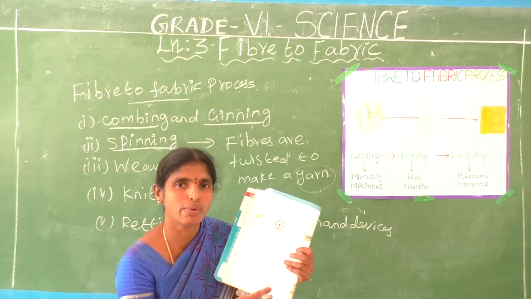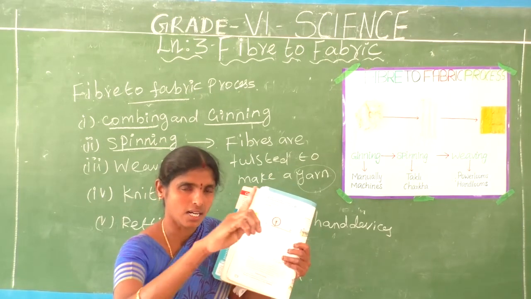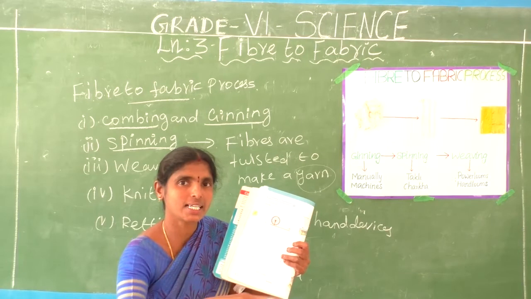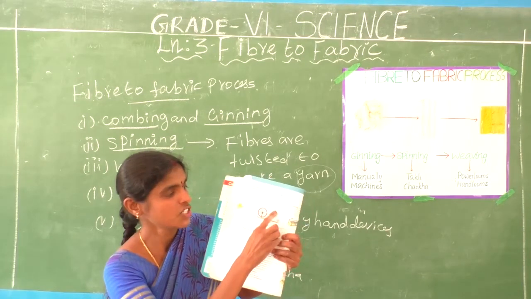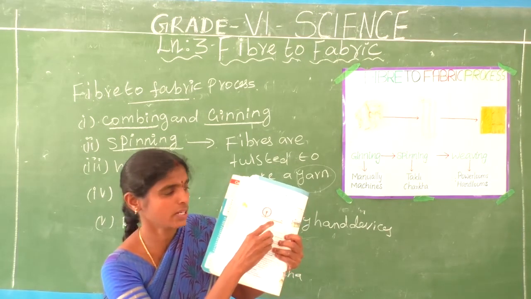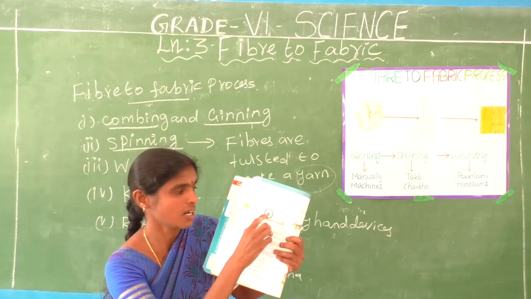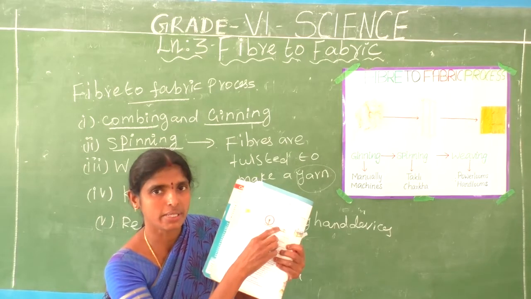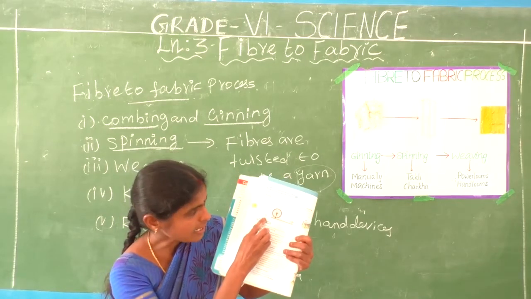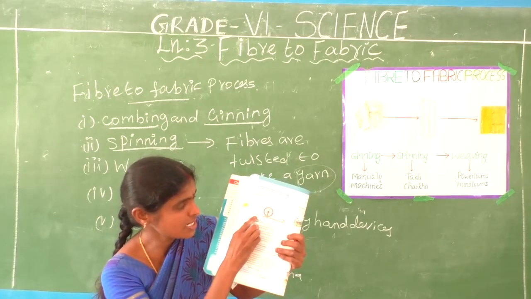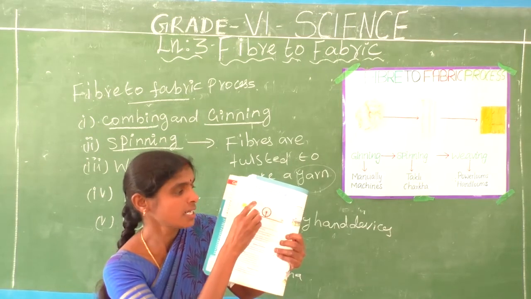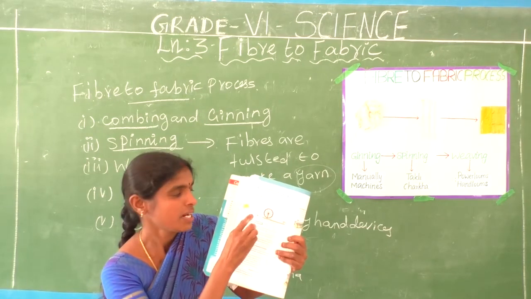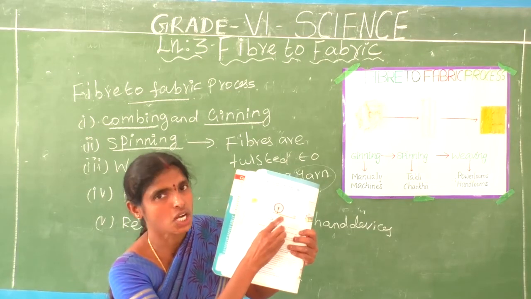Do you know about the Rattanam? This is used to make other dresses. This is the Charka. Gandhiji used this apparatus, this Charka method. This is the Takli apparatus, the Takli machine. This is a single handled device. These are the handled devices, the Takli and another one, the Charka.